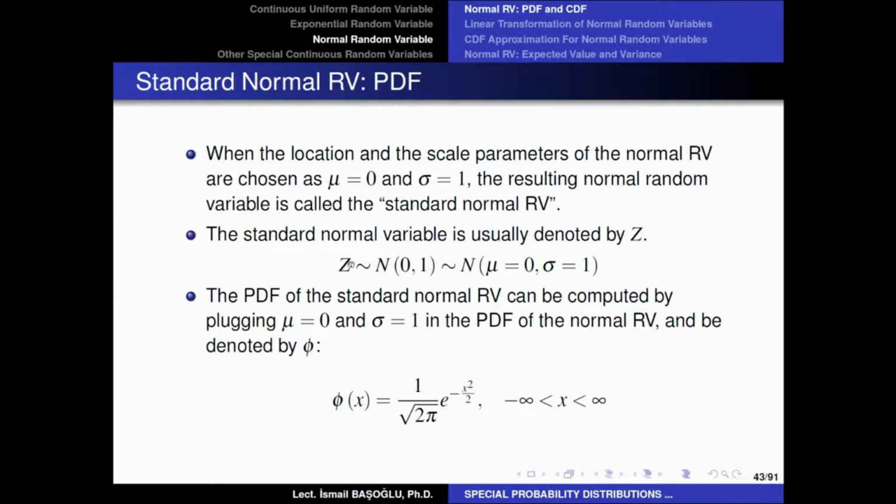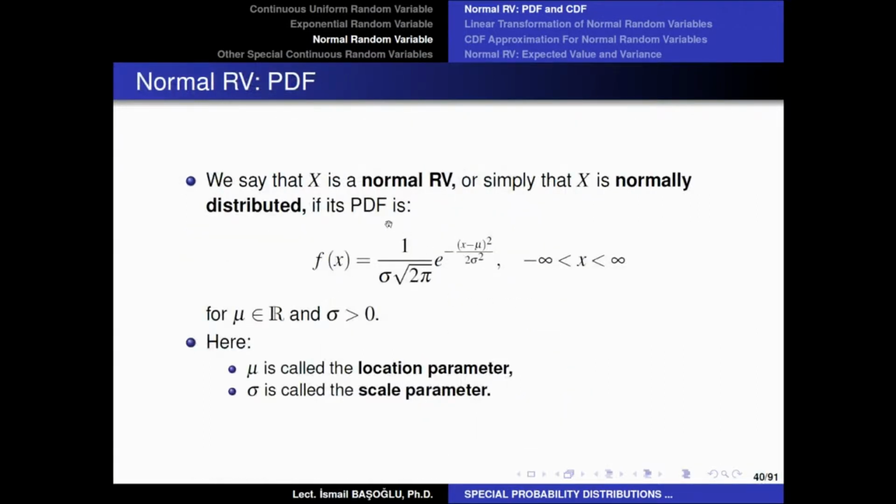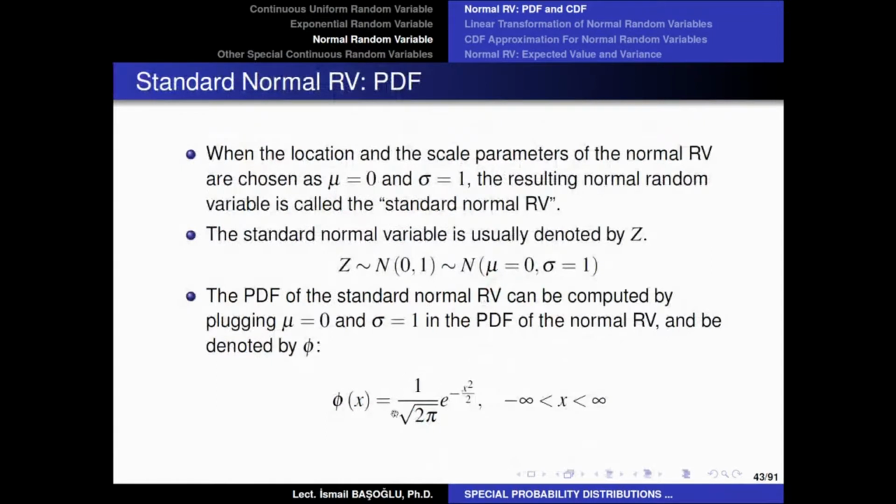So if you write Z is normally distributed with 0, 1 parameter setting, this means the location parameter mu is 0, and sigma is 1. Now, if we go back to the probability density function of a normal random variable and plug in mu as 0 and sigma as 1, this probability density function simplifies to this form.